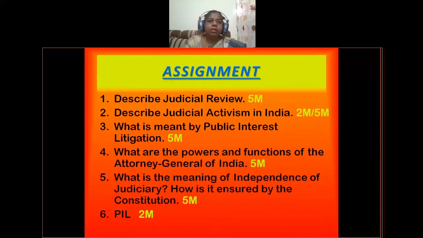And second one is, describe judicial activism in India. Okay, so this question will be given for 2 marks or for 5 marks.